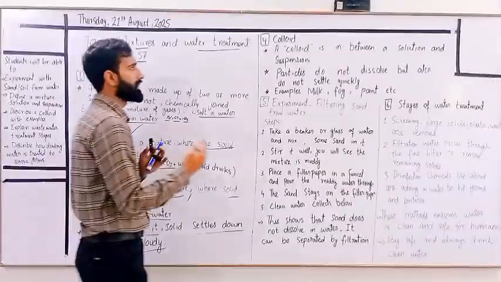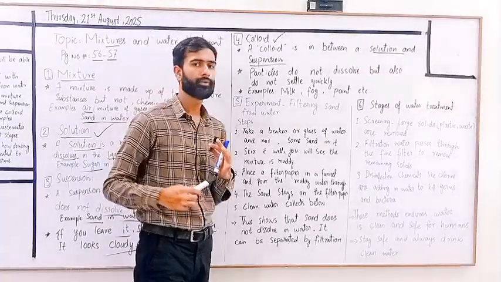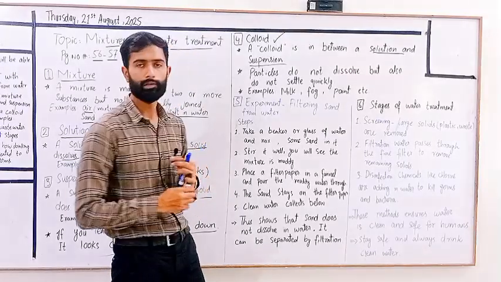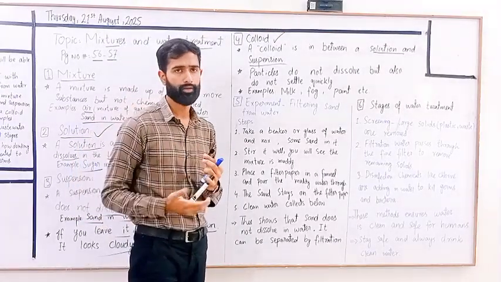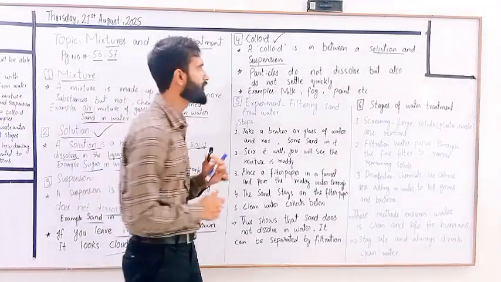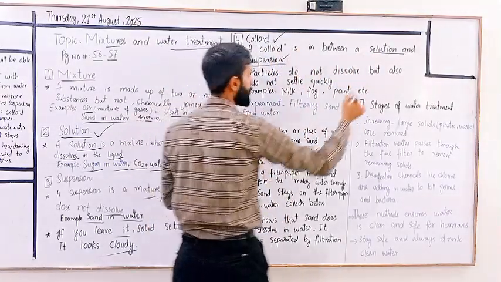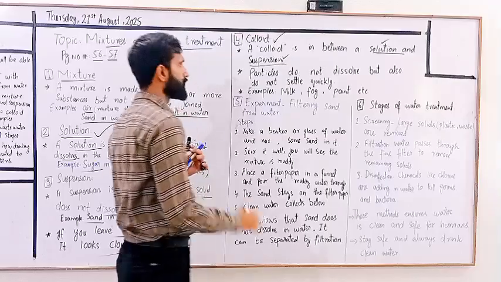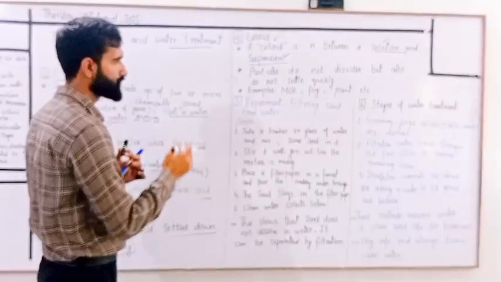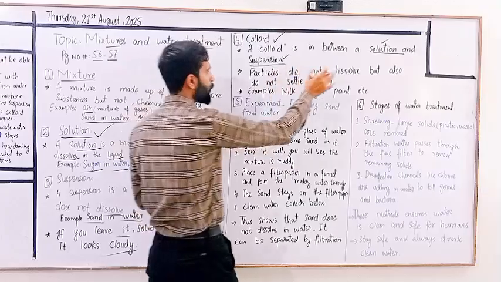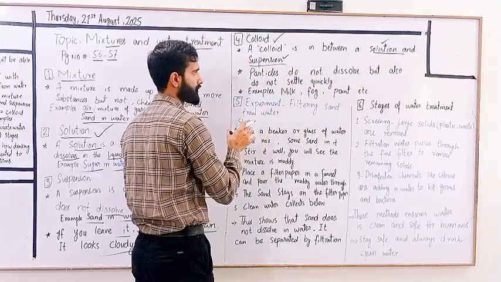Let's move to the next side of the whiteboard. Now it's time to understand the concept of colloid. What is colloid? Colloid is also a type of mixture that has properties between the solution and suspension, because it is an intermediate level of solution and suspension. It contains the properties of solution as well as suspension. So colloid is between a solution and suspension.